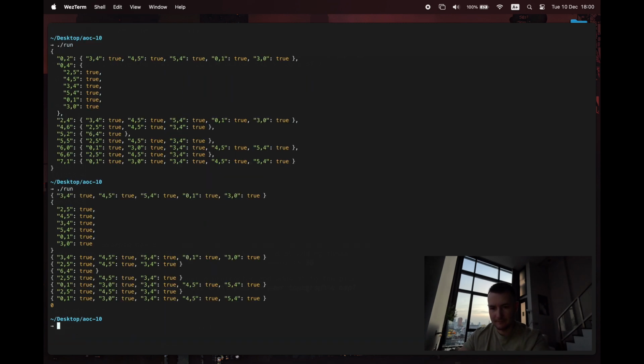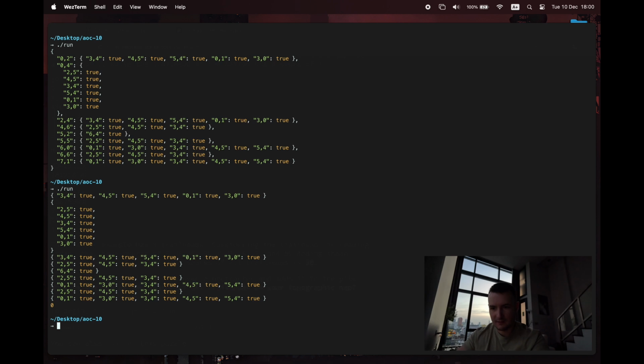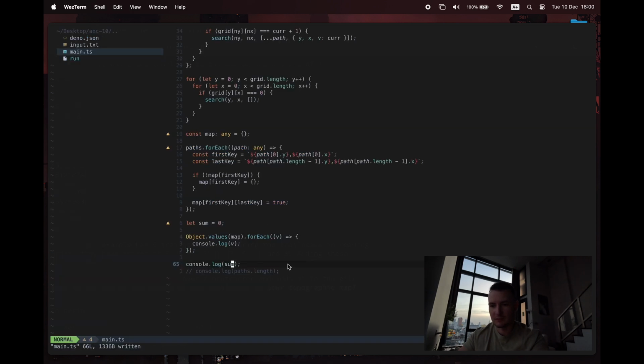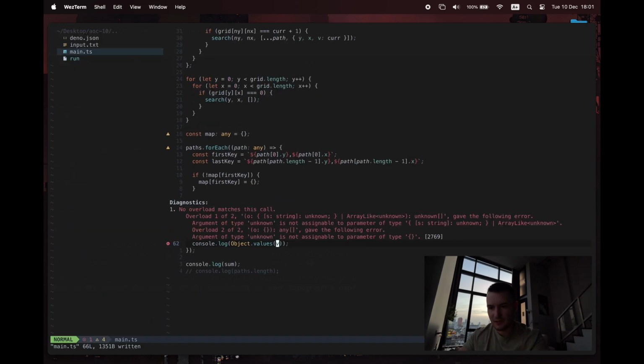What is in v? What are we actually looking at there? Yeah, it's all of these values here. Object.values should give me all the trues, right? It does give me all the trues. What's this complaining about? No overload matches this call.